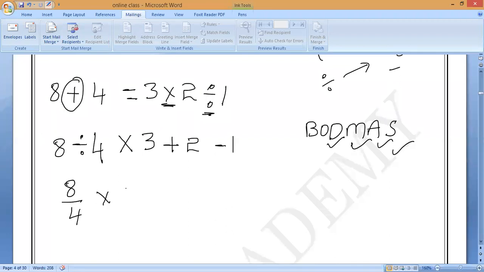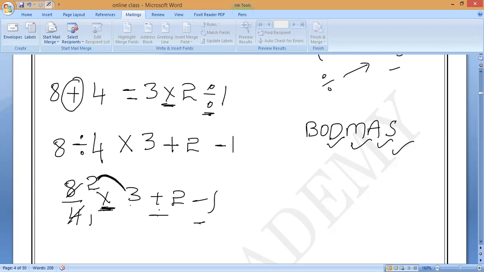Write as it is the remaining: 3 plus 2 minus 1. How many times does 4 go into 8? 2 times. So it is 2 into 3 plus 2 minus 1. Which operation is first? Multiplication. 2 into 3.